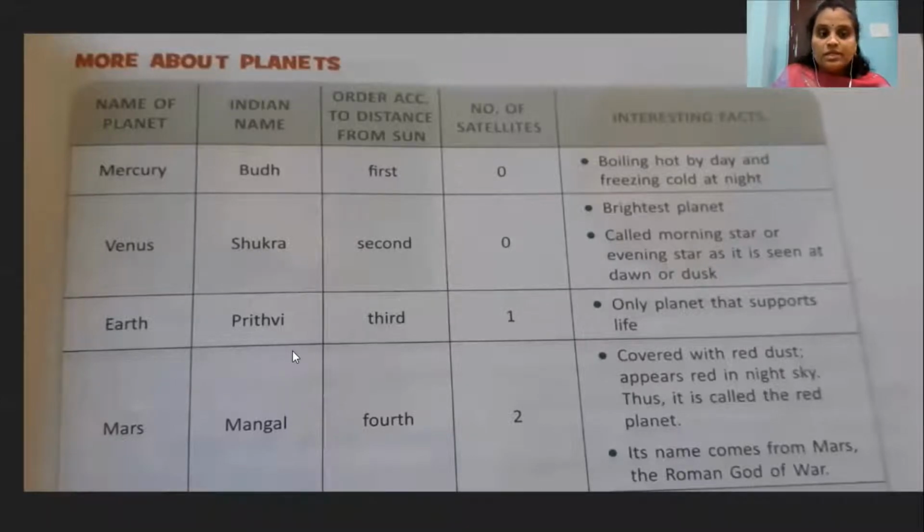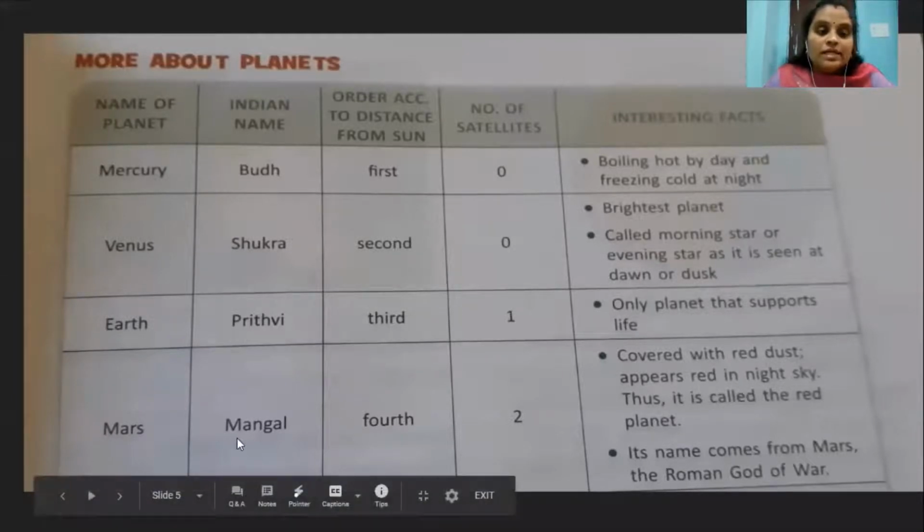Earth. Its Indian name Prithvi, third planet. Number of satellites 1. What is that? Just now we discussed, right? Moon. Moon is the natural satellite of the Earth. Only planet that supports life. Exactly. Here, among all planets, Earth is the only planet which supports life.